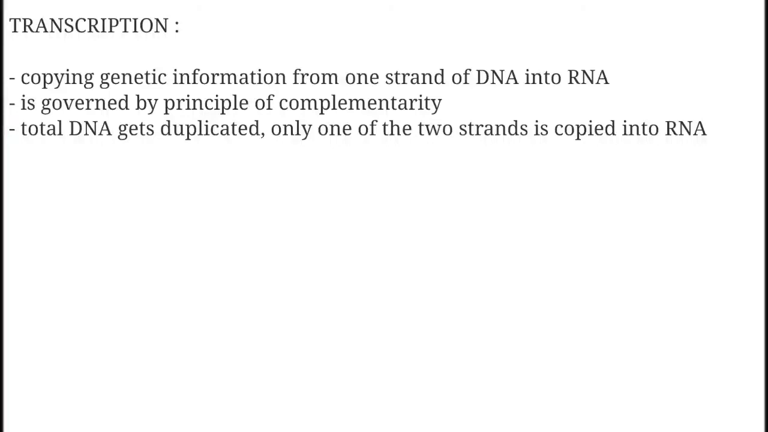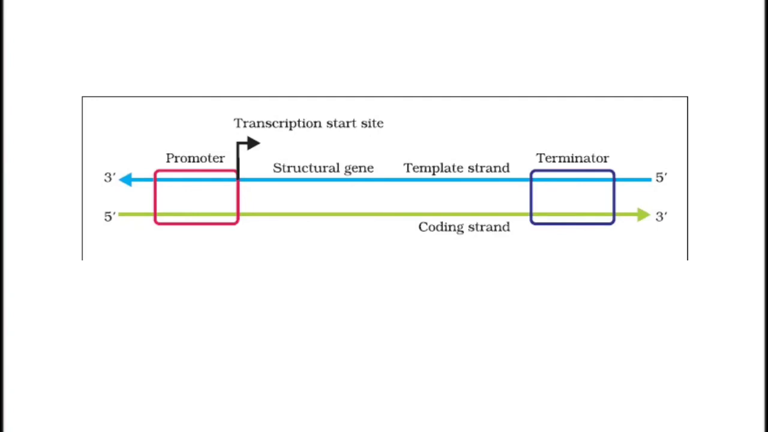Unlike in replication, where once it sets in, the total DNA of an organism gets duplicated, in transcription only one segment of DNA, and only one of the two strands, is copied into RNA. So the transcription unit of DNA is defined by three primary regions. What is the transcription unit basically composed of? It is a promoter, a structural gene and a terminator.